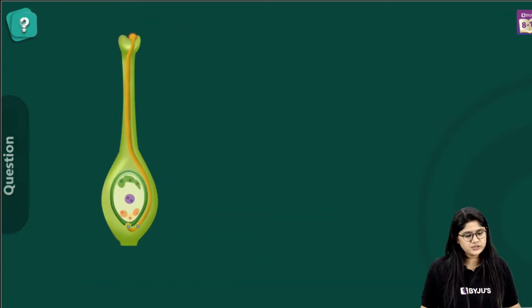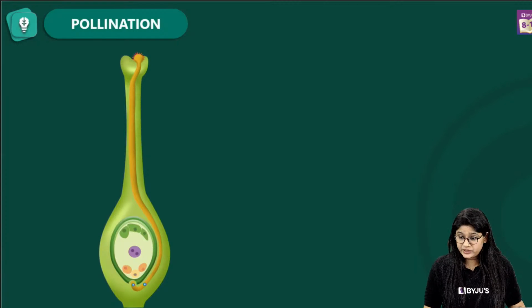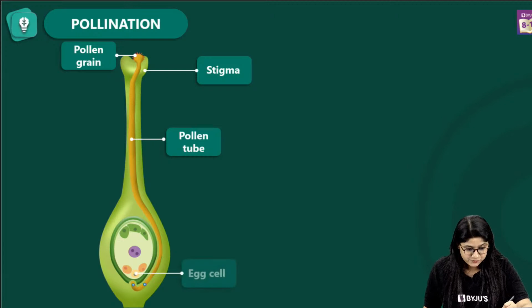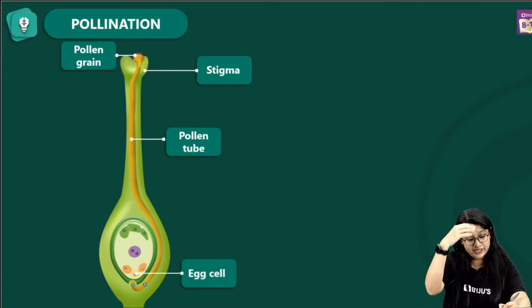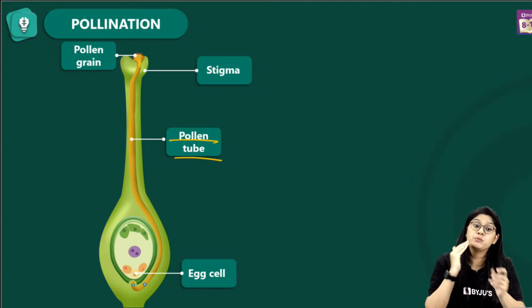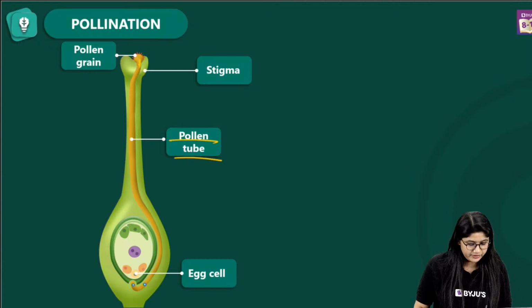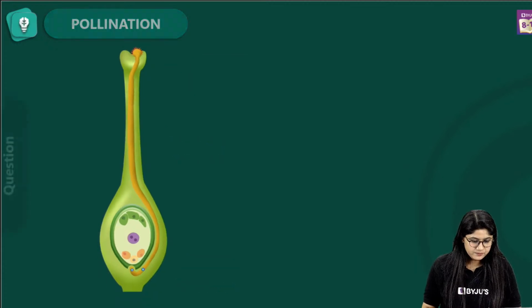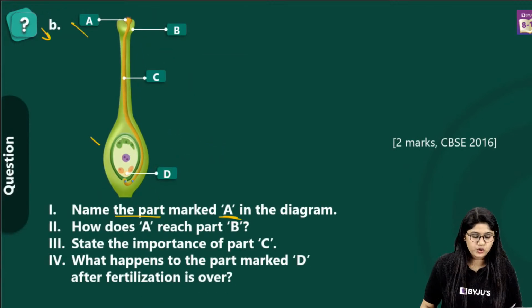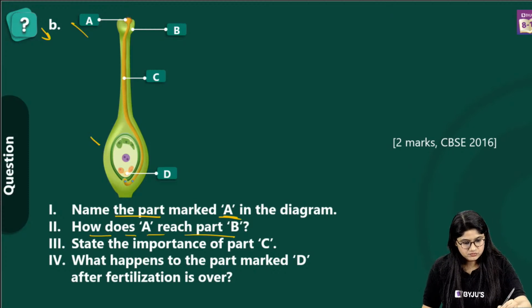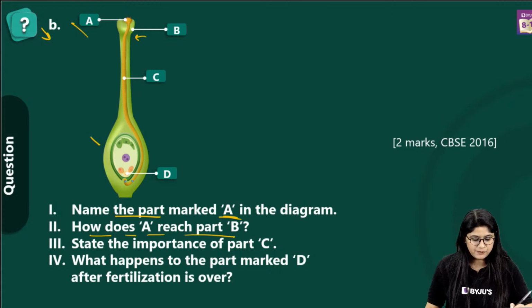So let's quickly discuss it. The part A here is pollen grain. Pollen grain will be dropped on the stigma, and we will see the growth of the pollen tube. This pollen tube moves towards the ovary, and inside it we have the egg cells. So, are we clear, everyone? If we go back, A is pollen grain. How does A reach the B part? B is the stigma, and it reaches there with the help of the pollen tube.